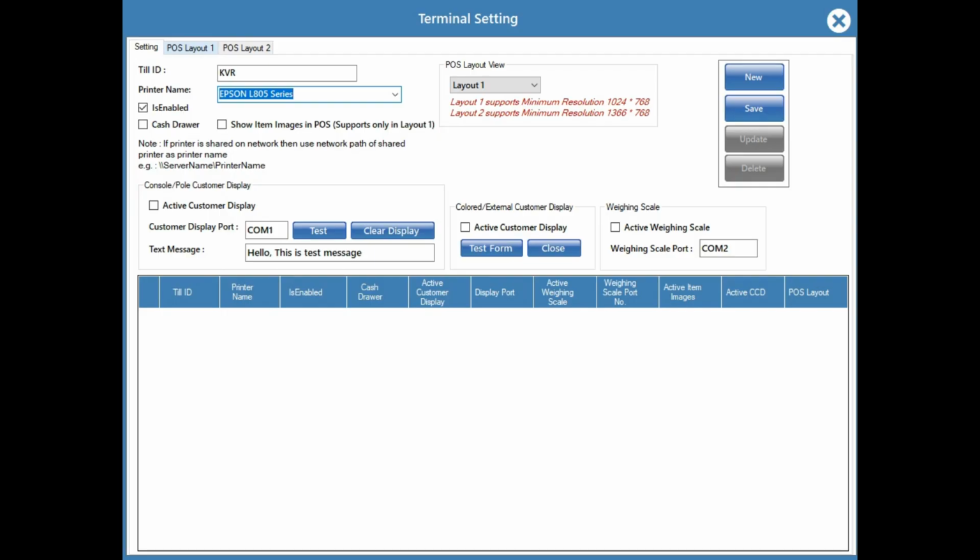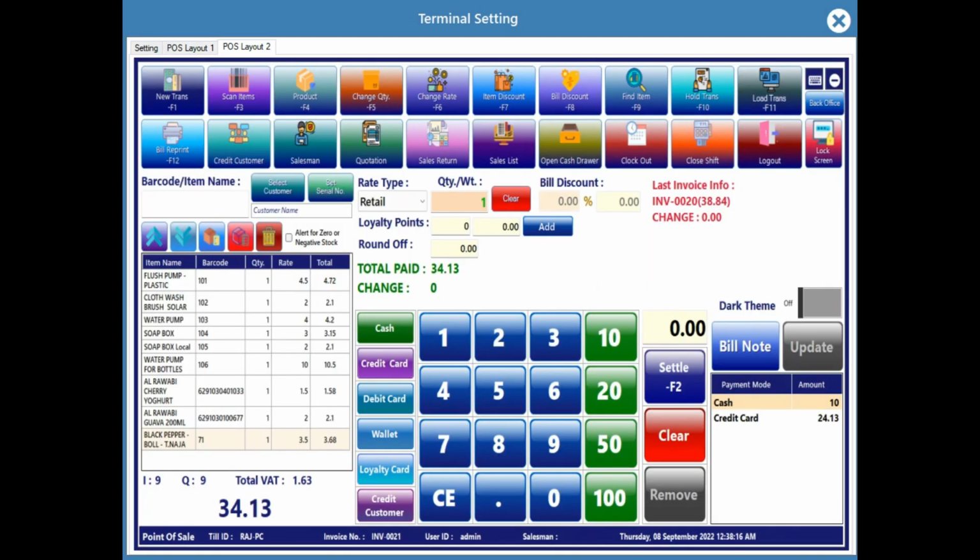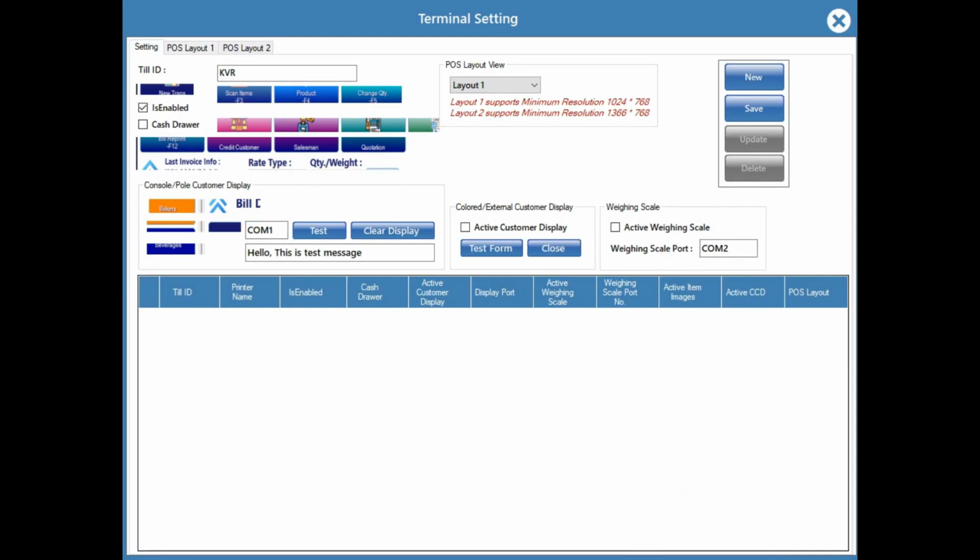See, here we have two options. The POS layout, this is the one which you have already seen, and another option is available, POS 2. In this option also you can use it. Whichever one is more useful, you can use that.